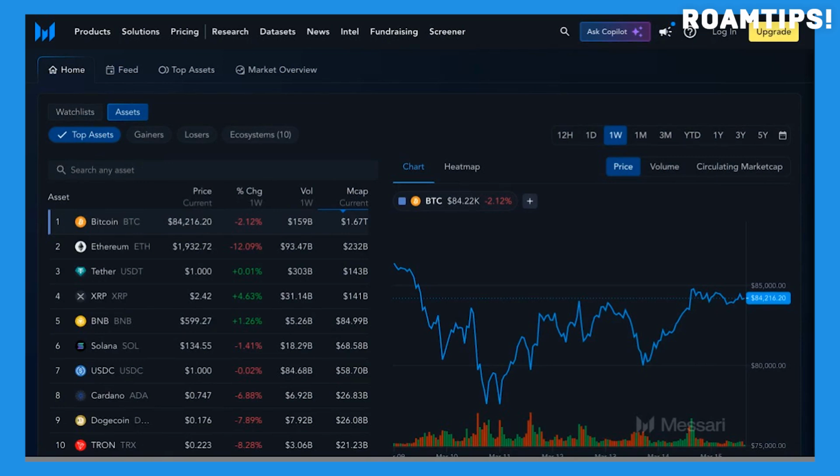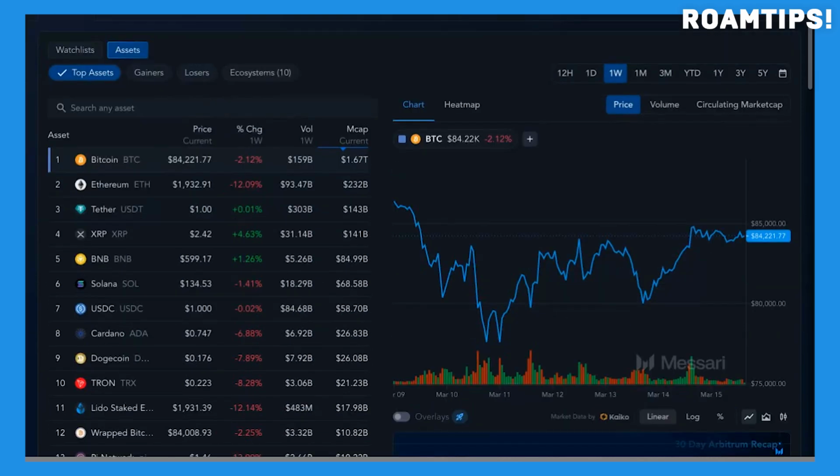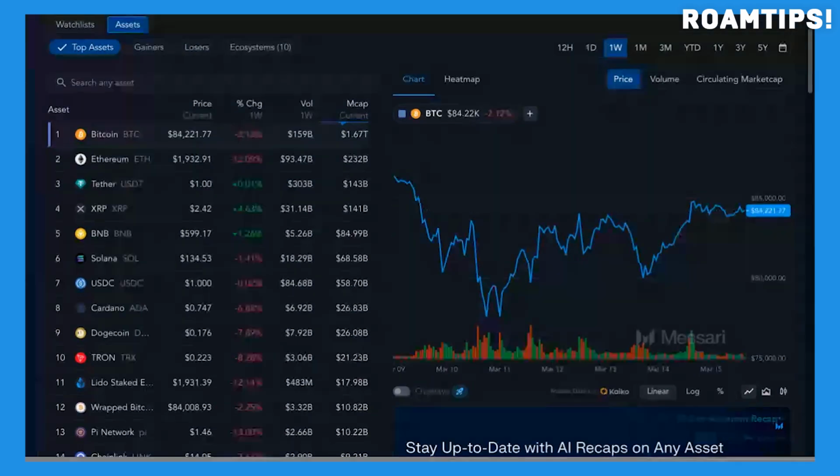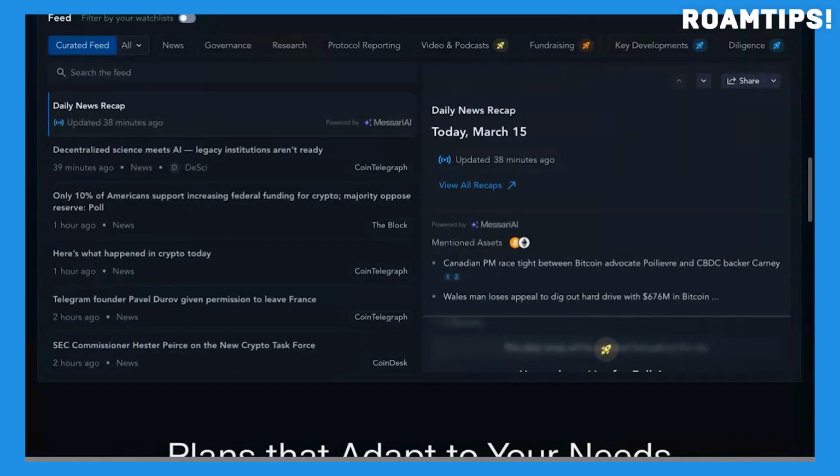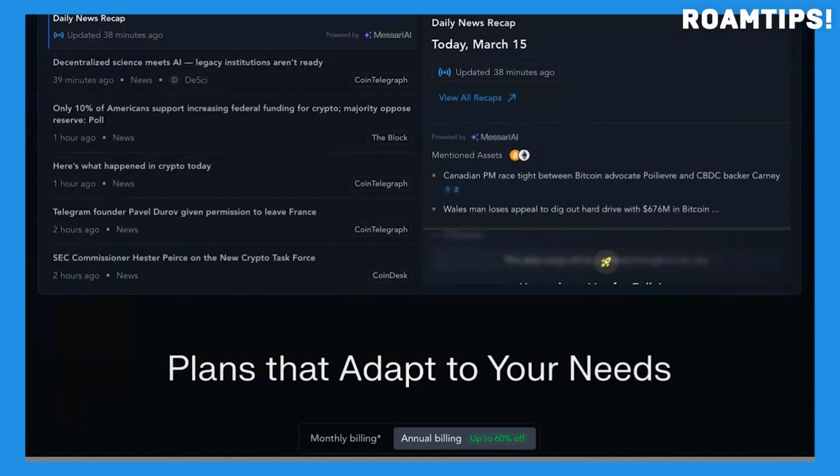Also, remember that this is based on my personal experience using this tool. Today, we're taking a look at Messari, a powerful platform found at Messari.io. This website provides a wealth of information and resources for navigating the often complex world of cryptocurrency. Messari acts as a comprehensive data aggregator, bringing together market data, news, research reports, and regulatory information all in one accessible location. Whether you're a seasoned crypto investor or just starting your journey, Messari can be an invaluable tool.